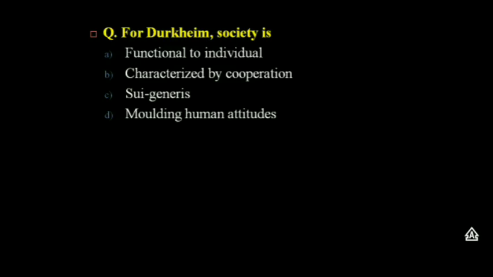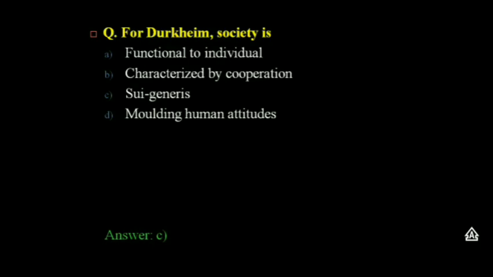For Durkheim, society is: functional to individual, characterized by cooperation, sui generis, or molding human attitude. The correct option is C, that is sui generis. In the sociology of Emile Durkheim, sui generis is used to illustrate his theories on social existence.